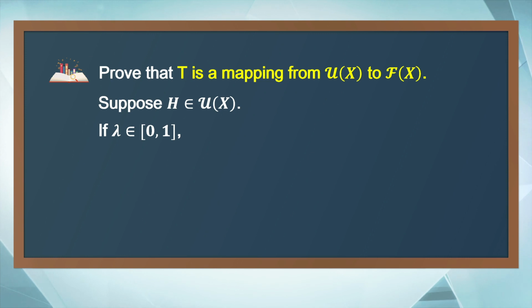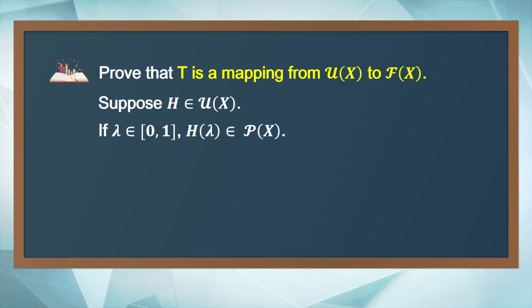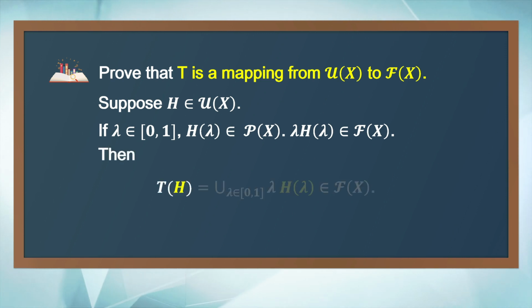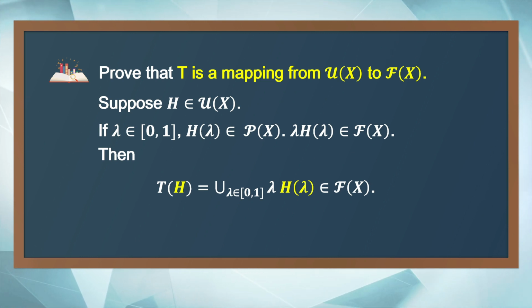Let lambda be a real number in the closed interval from 0 to 1. H of lambda is a crisp set. Then the scalar multiplication of lambda and H of lambda is a fuzzy set. And then T of H, which is the union of these scalar multiplications, is a fuzzy set. So T is an assignment of exactly one fuzzy set T of H to each nest of sets H.